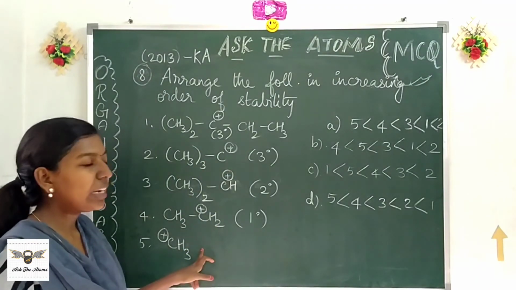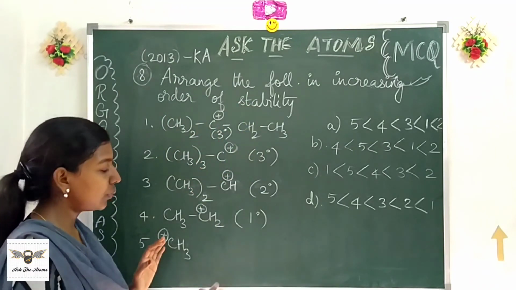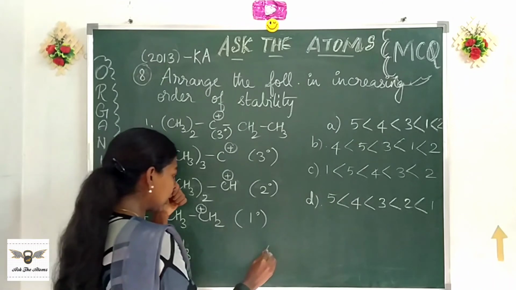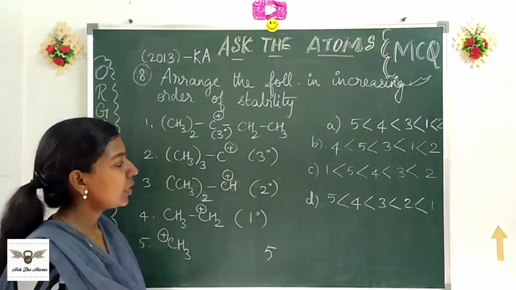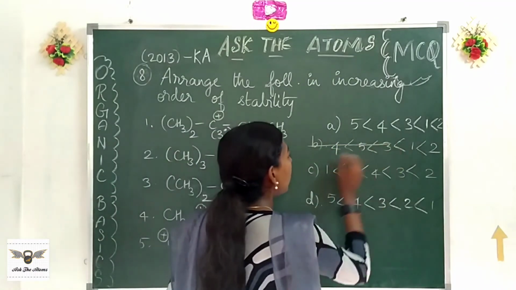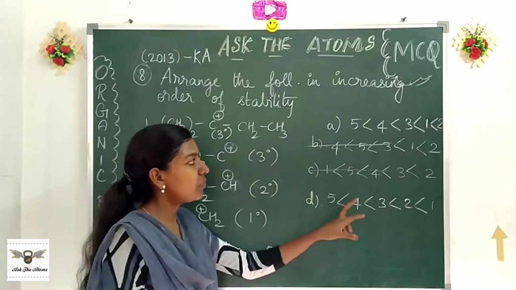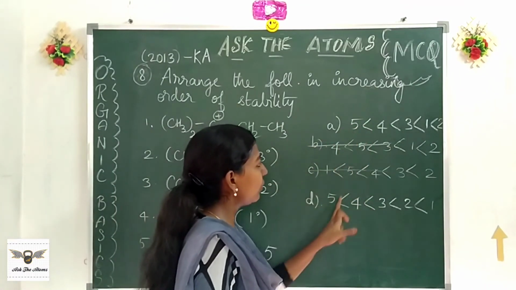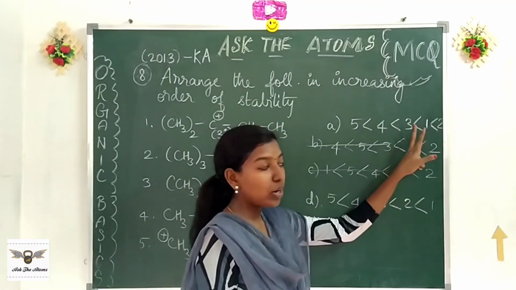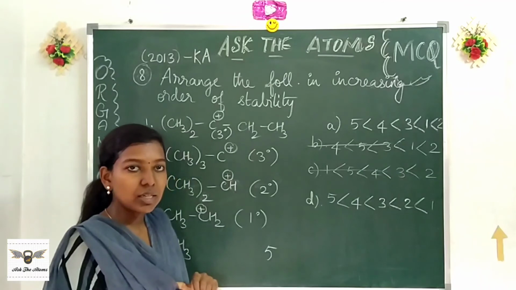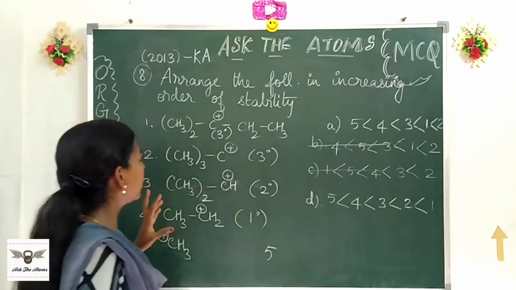So which is going to be my least stable? They are asking in increasing order, so I should start with the least stable one. I start with 5. So 5 is my least stable one. Now look where 5 is: in options A and D. So I strike out options B and C. Now to decide between both of them, just see where they differ. See, 5, 5, 4, 4, 3, 3, and they differ in the orders of 1 and 2. So it is enough that we spend our time on deciding the stability of carbocations 1 and 2 alone.